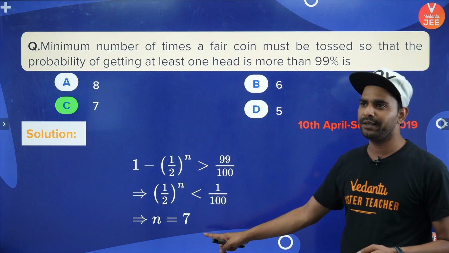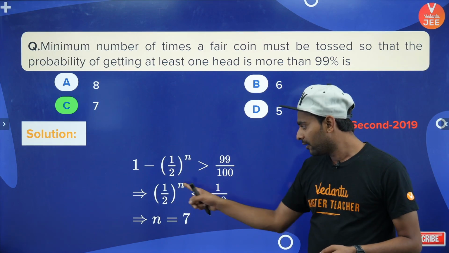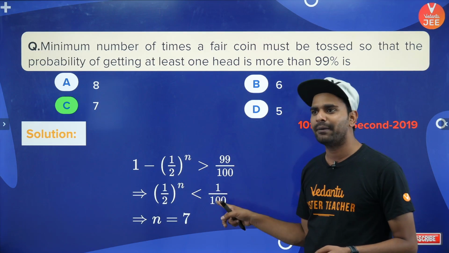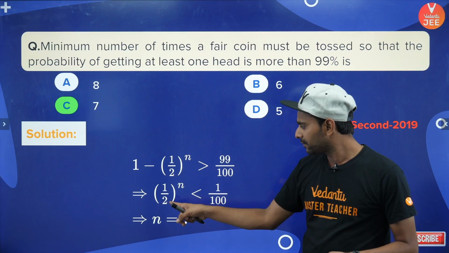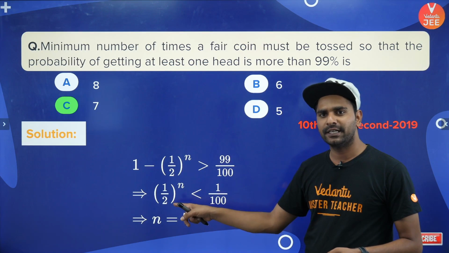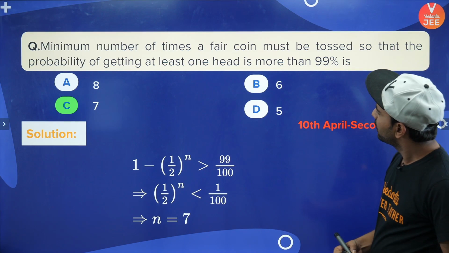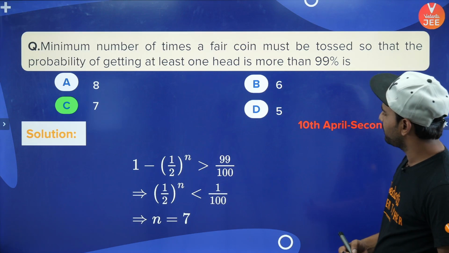N is coming out to be 7. Yes, solve the inequality correctly बेटा. 1/2 to the whole power n 1/100 से छोटा चाहिए. अब ये 1/100 से छोटा कब आएगा? 2 to the power 5 34 होता है. ओके, वेट अ मिनट. मिनिमम नंबर ऑफ टाइम्स द फेयर.